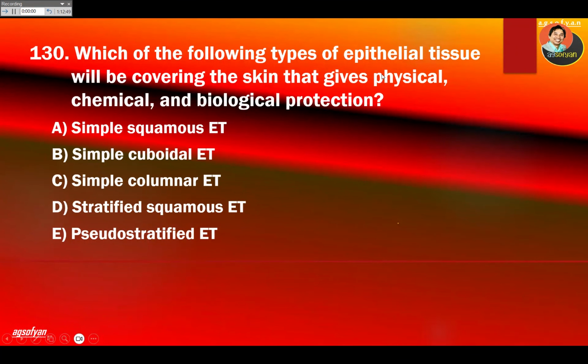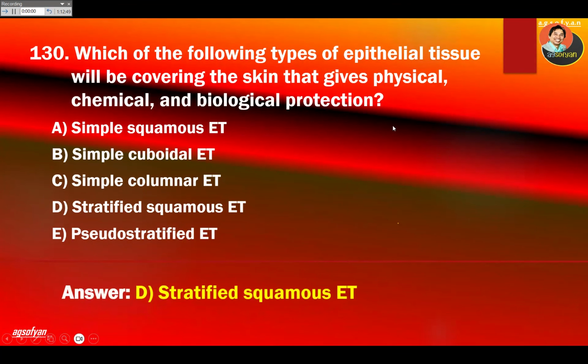Which of the following type of epithelial tissue will be covering the skin that give physical, chemical, biological protection? It's going to be many layers, right? So it's going to be stratified, and it's going to be squamous. So many flat layers. Stratified squamous epithelial tissue on the skin.